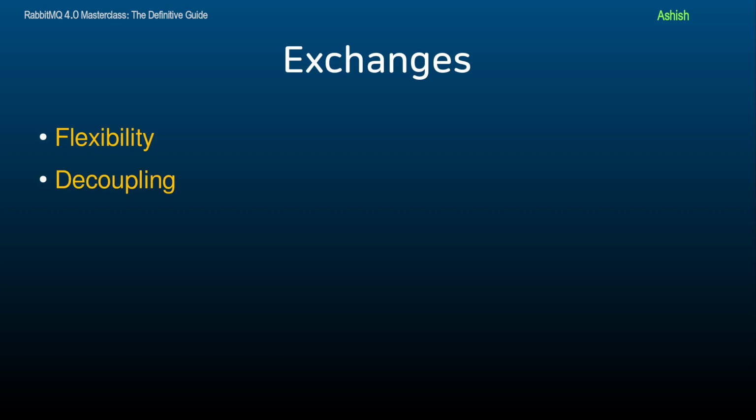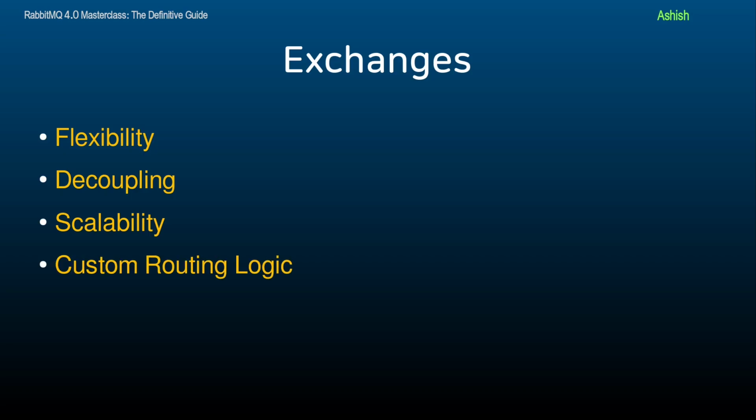Exchanges decouple producers and consumers, meaning producers don't need to know about the specific queues, they just send messages to exchanges and RabbitMQ handles the routing. RabbitMQ allows messages to be routed to multiple queues, enabling scalable architectures. For instance, multiple consumers can subscribe to a fanout exchange or a topic exchange, allowing messages to be processed concurrently.